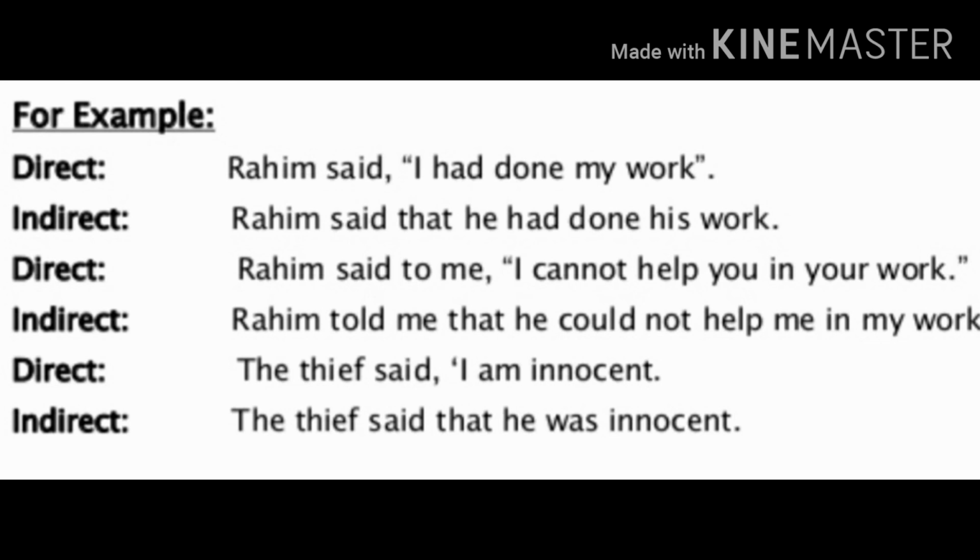Rahim said that I is the first person, changed according to Rahim, he had done his work. Had is past perfect tense, and we will not change past perfect tense. Rahim said that he had done his work.